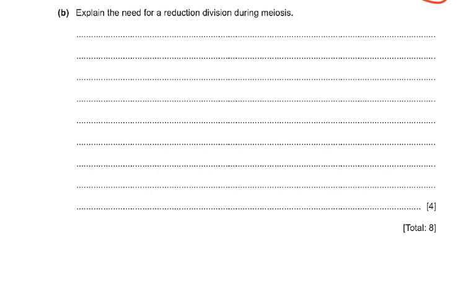And this will maintain the number of chromosomes. The normal number of chromosomes is maintained because otherwise every generation the number would double. So if the gametes are not haploid, then when they fuse, the zygote will be tetraploid, or 4n. So the need for reduction division is so that the diploid number is restored in the zygote. That's a very nice statement, I like it. Diploid number is restored in the zygote.